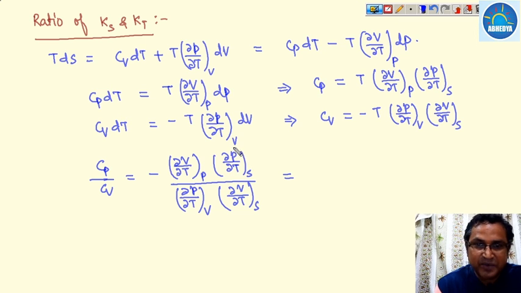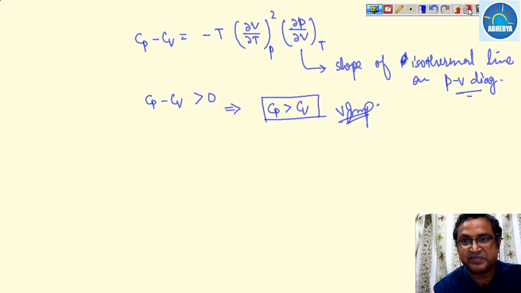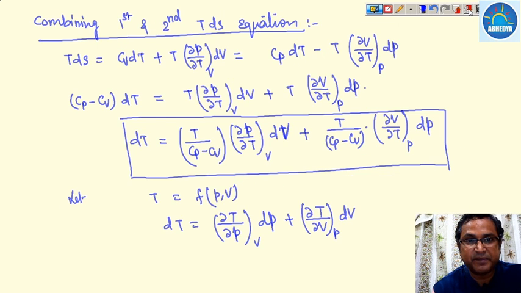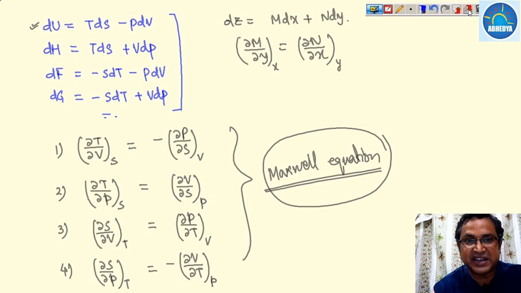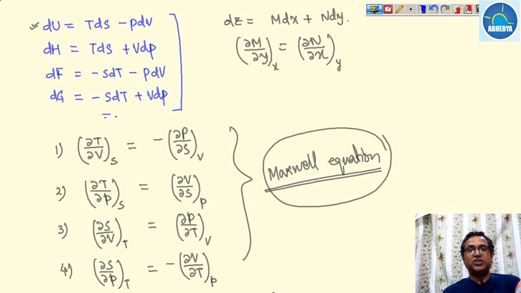Okay, now I am writing del P upon del T at constant entropy and del V upon del T at constant entropy in terms of del V upon del T and del P upon del T, with the help of Maxwell's relations. So what are the Maxwell's relations? This is an important task. That's why I told you that you have to remember all the Maxwell's equations.